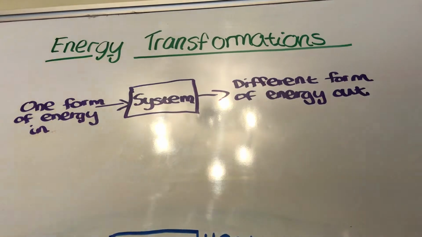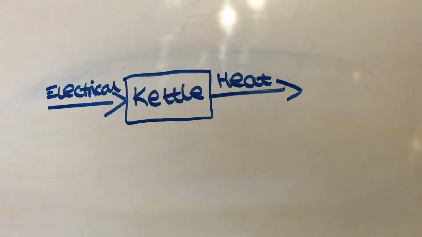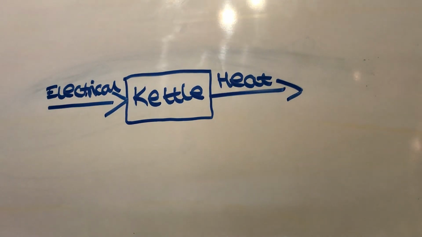So what I've got here is an example. We have electrical energy going into the kettle, which is the system here, and heat energy coming out. So why is electrical energy going in? Because you plug a kettle in and then you turn that switch on, meaning electrical energy is going into the kettle, and then heat energy comes out of the kettle, which is a different form of energy to electrical energy, which means the energy has converted. It's an energy transformation.